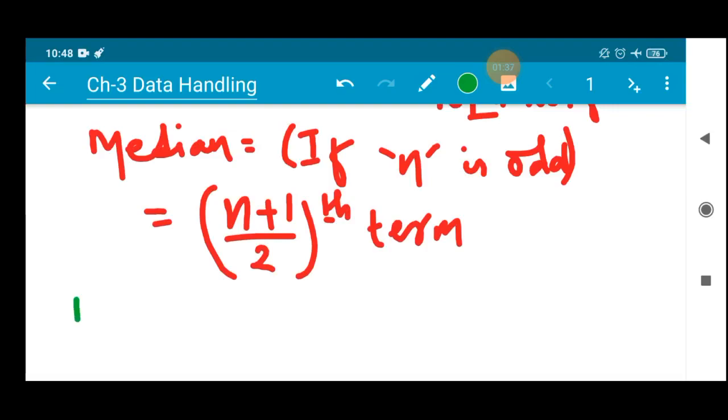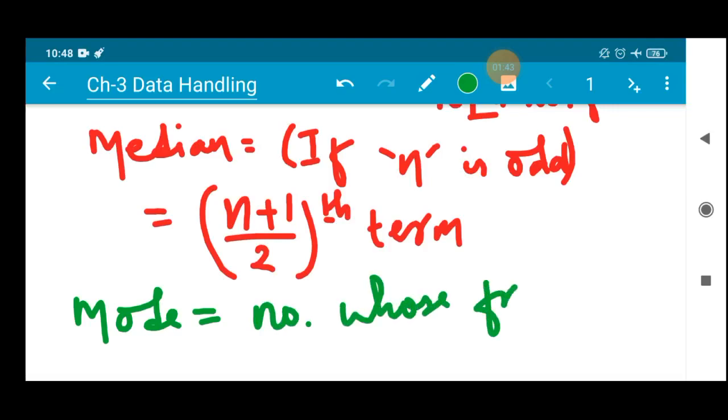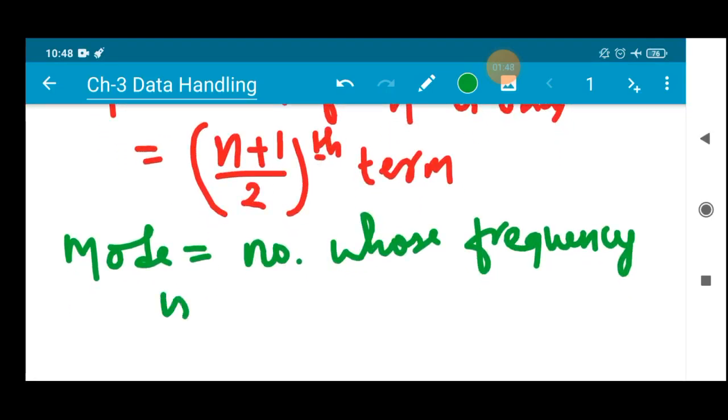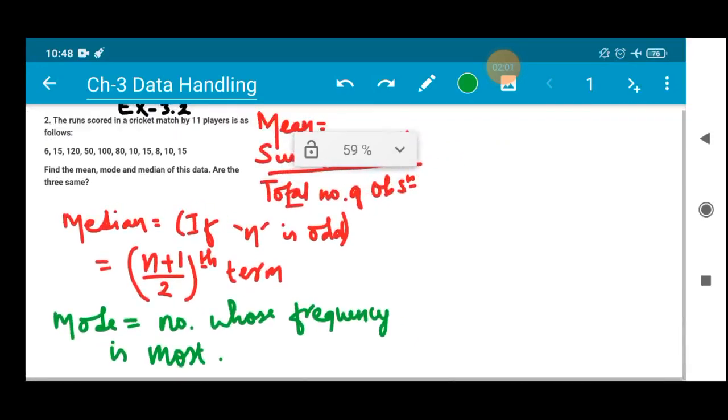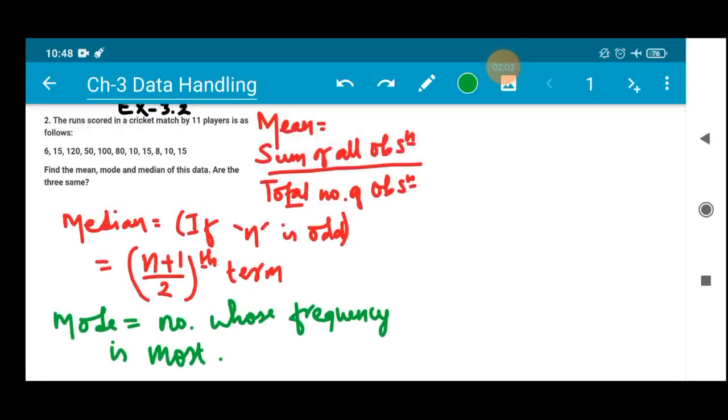Okay, so next we have mode. Mode, you all know, is the number whose frequency is most. So whichever number has the most frequency, or the maximum number of repetitions, that will be considered the mode. Very easy thing. So this concept we have already dealt with in the last class, right? Now in this session we will be doing question number 2 using the help of these formulas only.